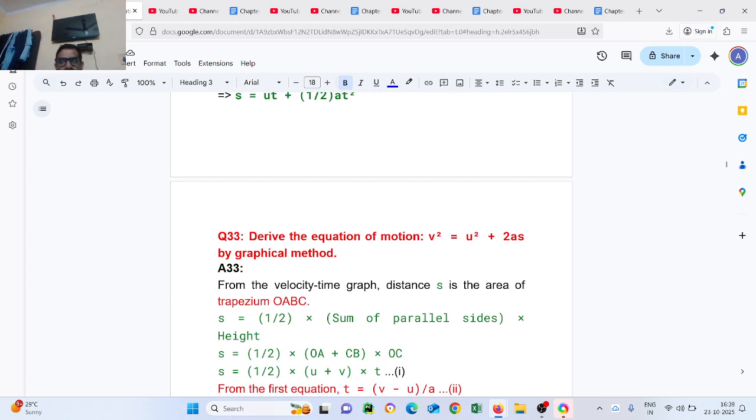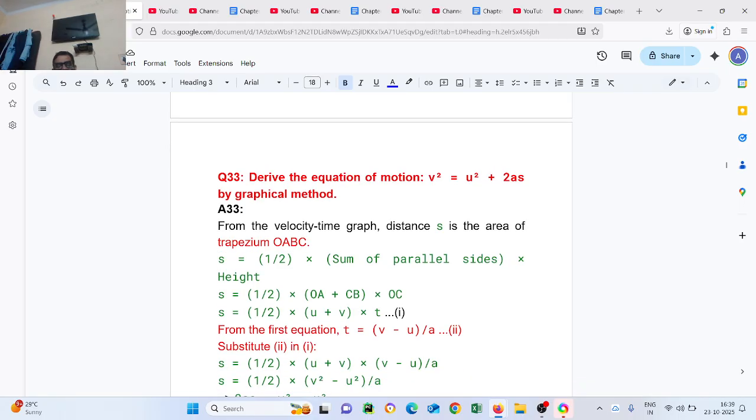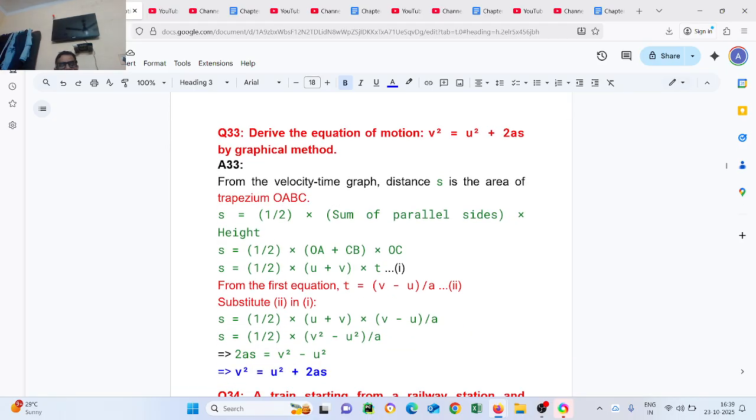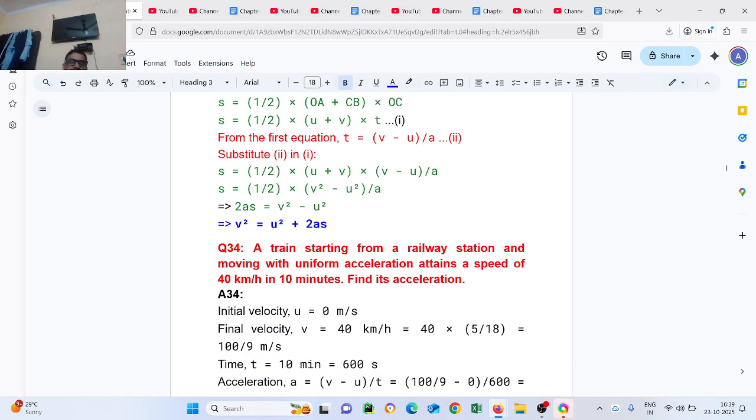Question number 32. Derive the equation of motion v squared minus u squared = 2as by graphical method. From the velocity time graph, distance s is the area of trapezium OABC. s = half times the sum of the parallel sides multiplied by the height. s = half times (OA plus CB) times OC, so s = half multiplied by (u + v) times t. From the equation t = (v - u) upon a, substitute 2 in 1. s = 1/2 multiplied by (u + v) multiplied by (v - u) upon a. s = half multiplied by (v squared minus u squared) upon a. So 2as = v squared minus u squared, so v squared = u squared + 2as.